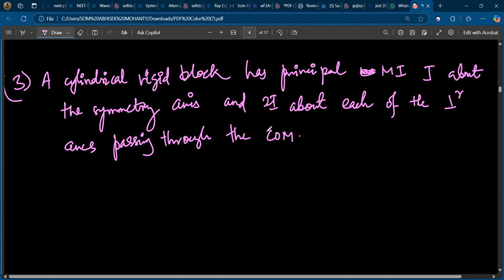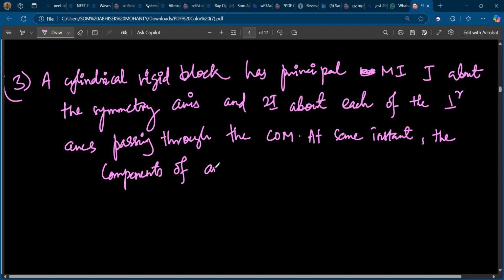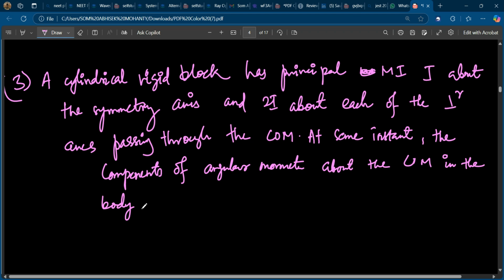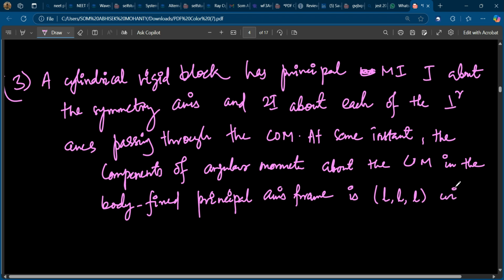At some instant, the components of angular momentum about the center of mass in the body fixed principal axis frame is (L, L, L) with L greater than 0.